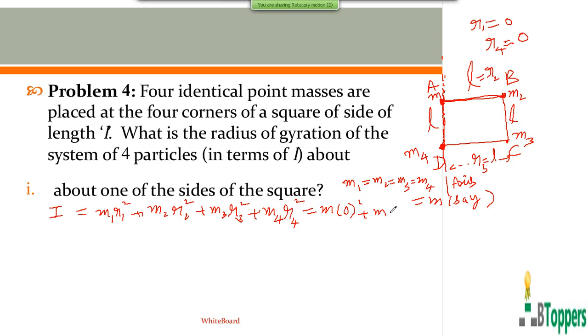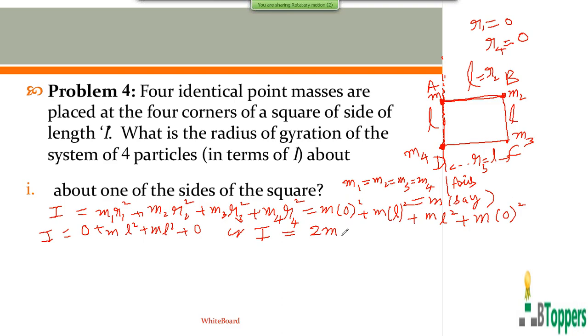M2 is also equal to m, R2 equal to L. M3 equal to m, R3 is also L. M4 equal to small m, R4 is 0. So you get zero plus m L square plus m L square plus 0. So the moment of inertia of the system of the four particles about the axis coinciding with one of the sides of the square will be 2 m L square.